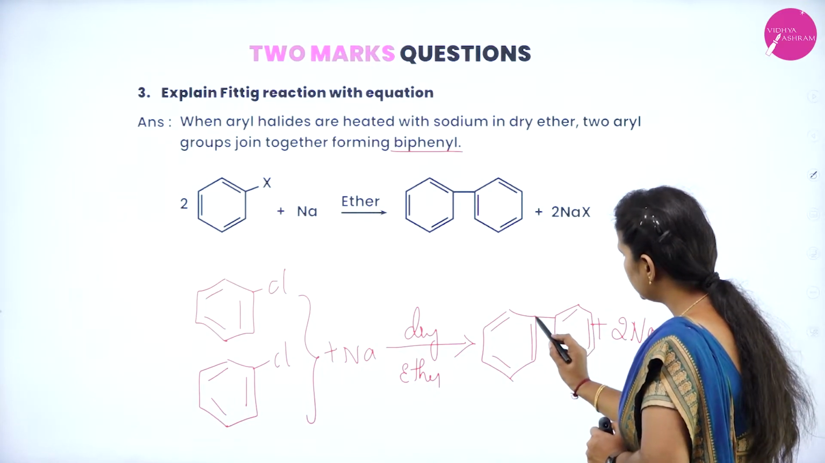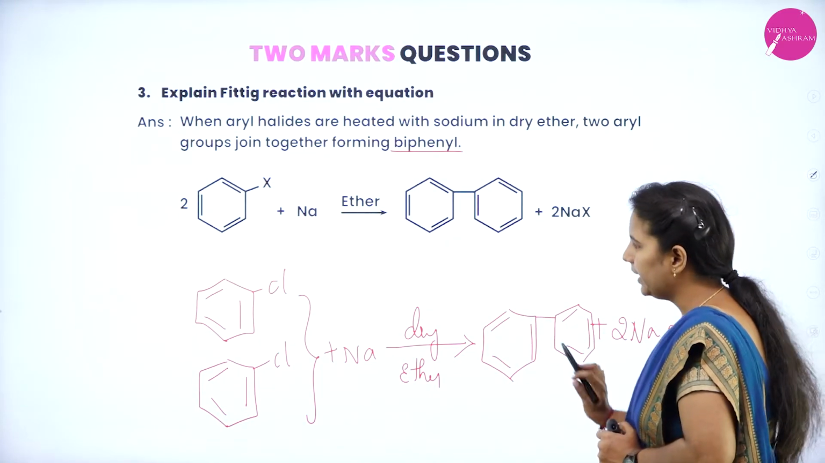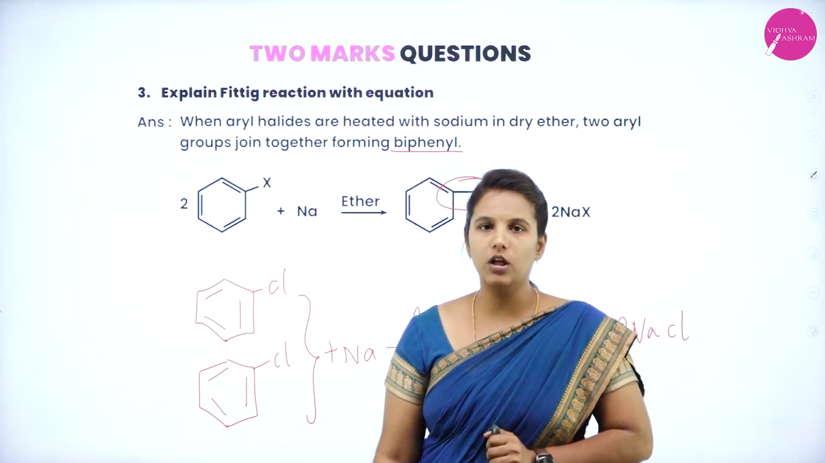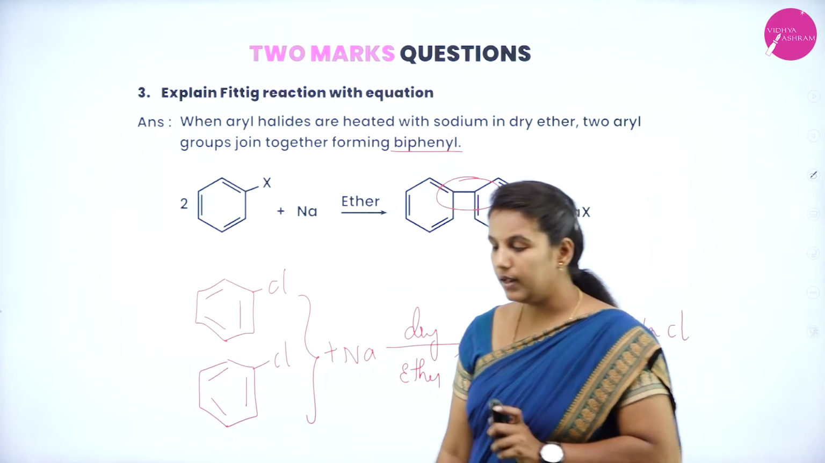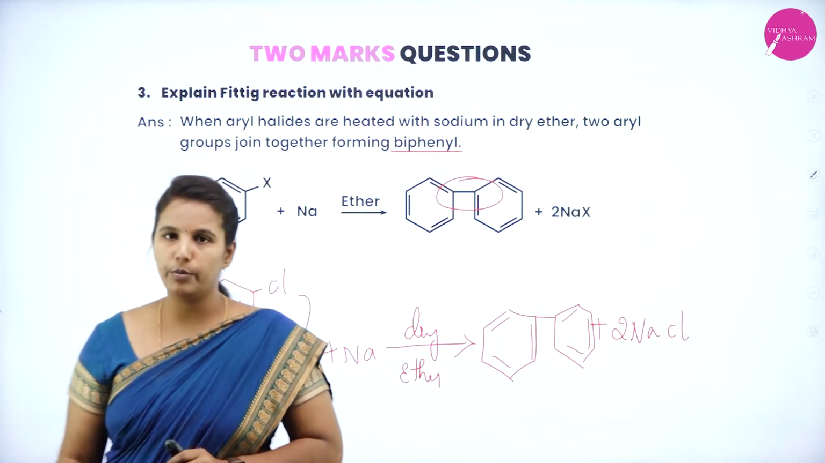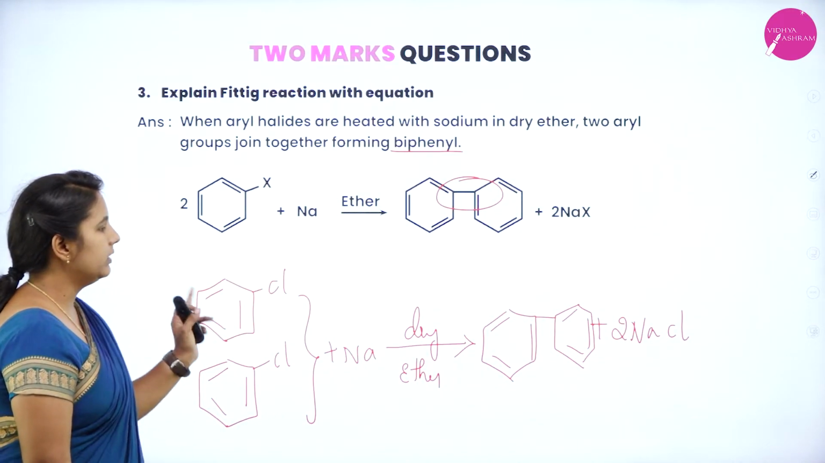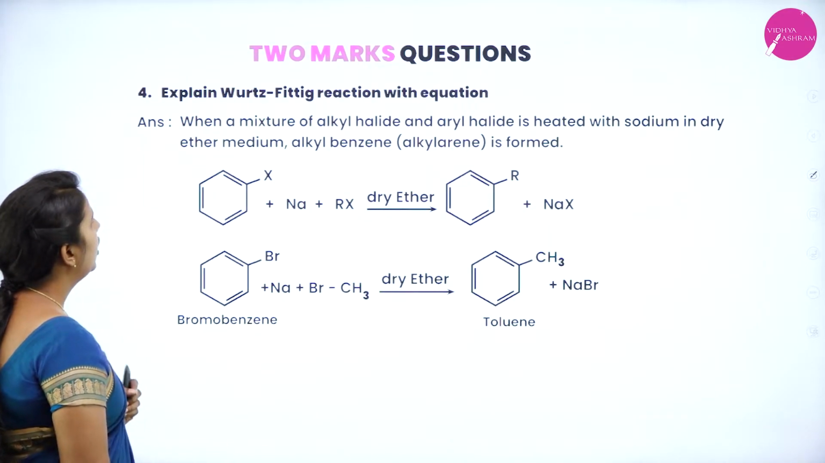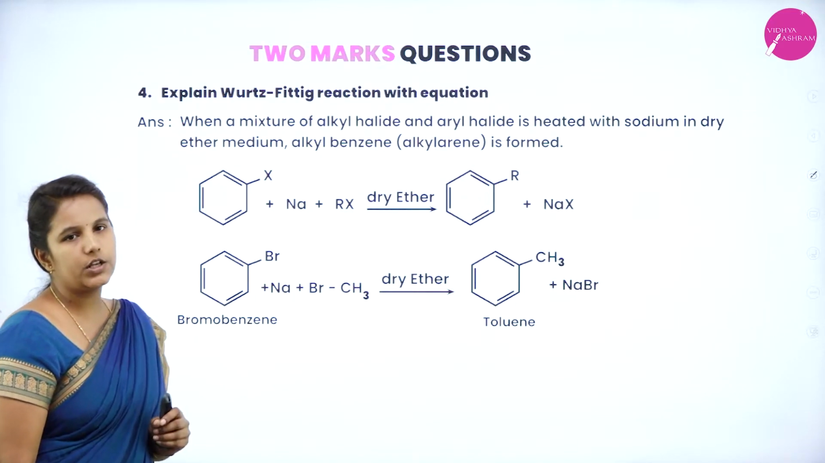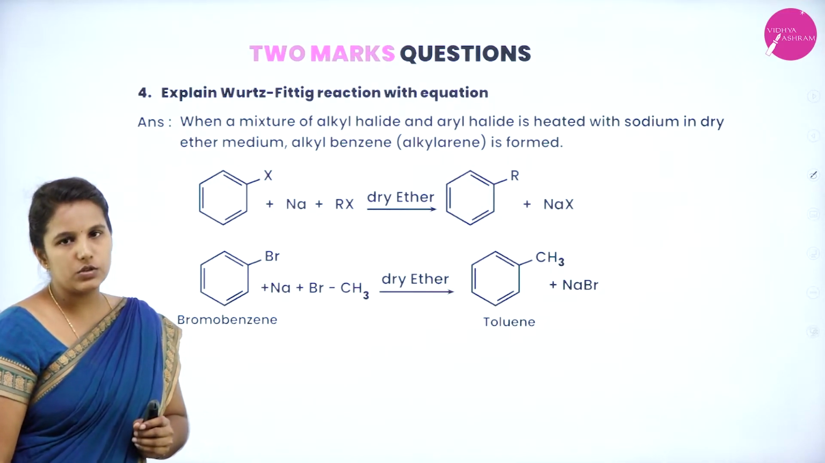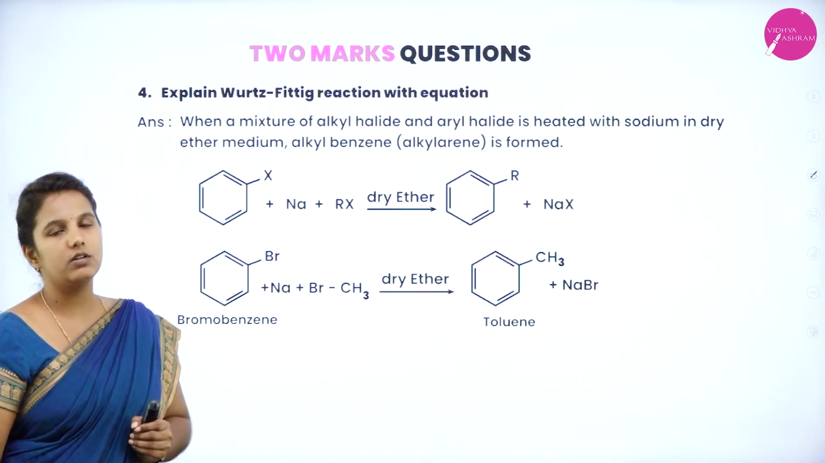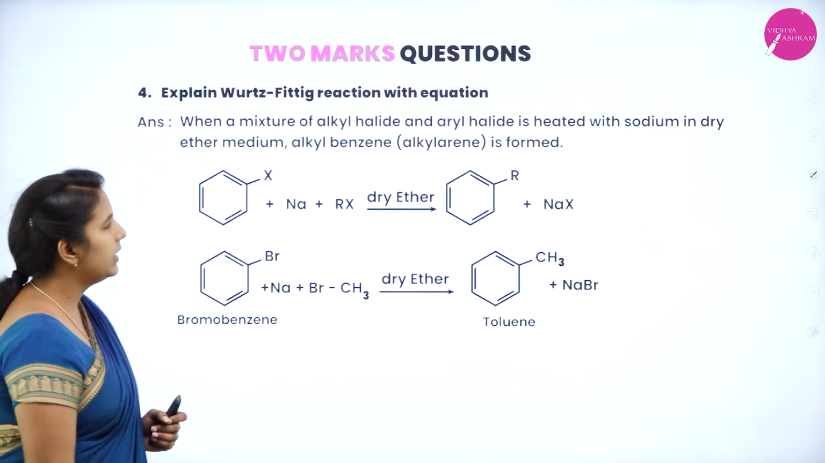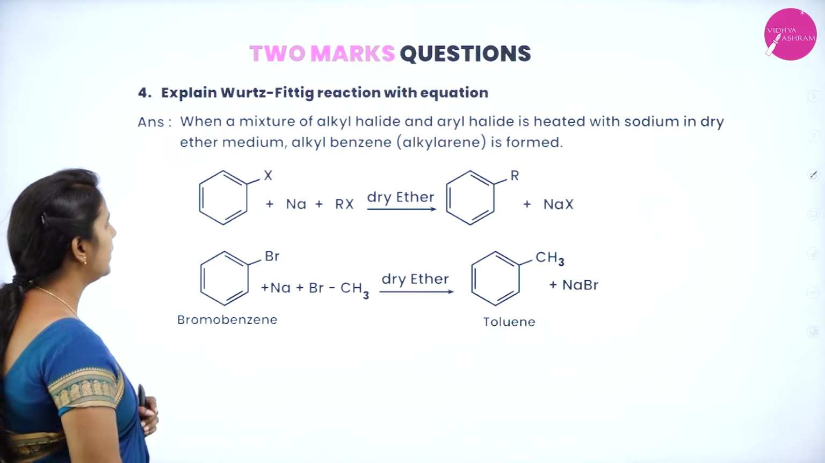So, in the examination, if you don't write this bond, again you will lose the marks. By showing that 2 benzene rings are joined, to show that biphenyl is formed, it is very, very important to write the bond between the 2 benzene rings. Next, explain Wurtz-Fittig reaction with an equation. So, either Wurtz reaction can also be asked because already you have studied the Wurtz reaction in your first PUC. So, please go through that and get prepared with Wurtz reaction also.